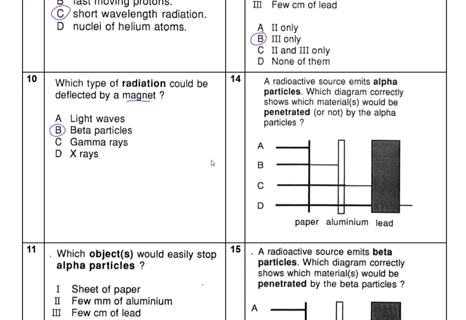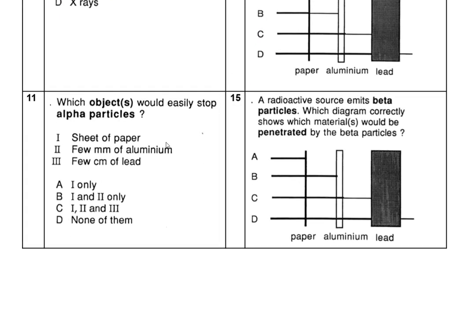Now, alpha particles. Which one absorbs alpha particles? Alpha particles get stopped by paper, so A is going to be the case. It gets stopped by paper, so alpha doesn't go through at all. Now, 11. Which one is easily stopped? We've done this one already. Alpha particles can easily be stopped by paper, and by aluminum. So everything in this particular case, 11 is going to be C.